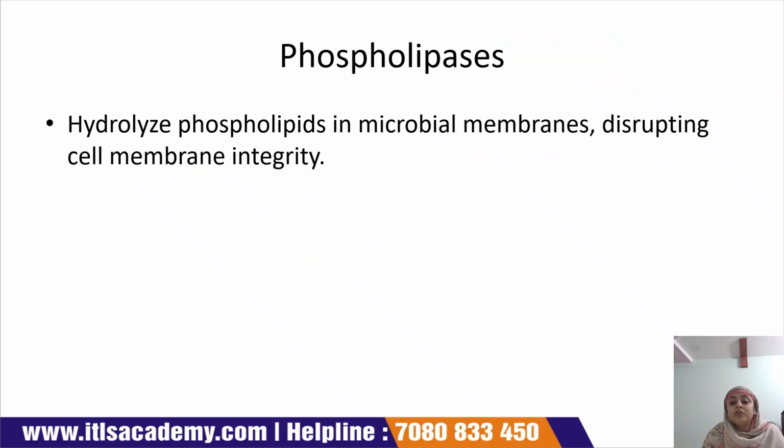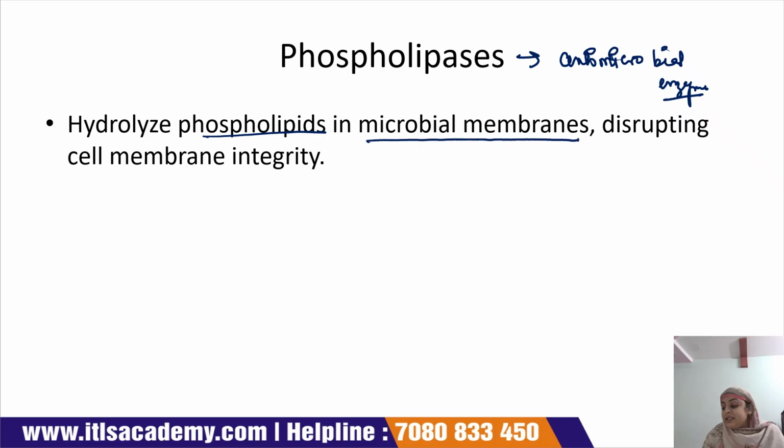Next is phospholipases. Phospholipases is another type of antimicrobial enzyme which hydrolyzes the phospholipids present in the microbial membrane. Where are these phospholipids present?